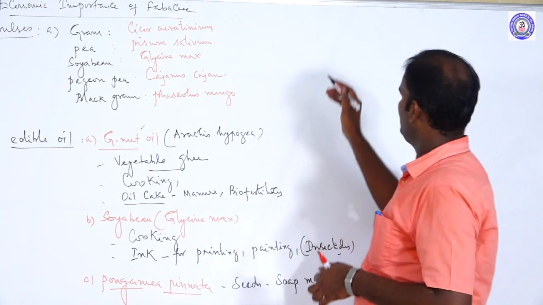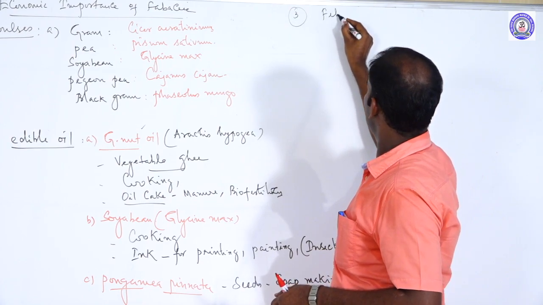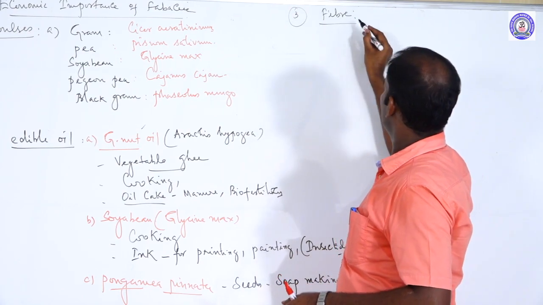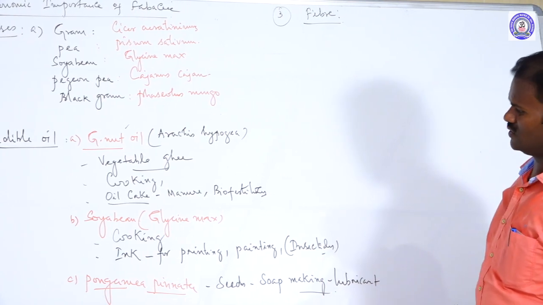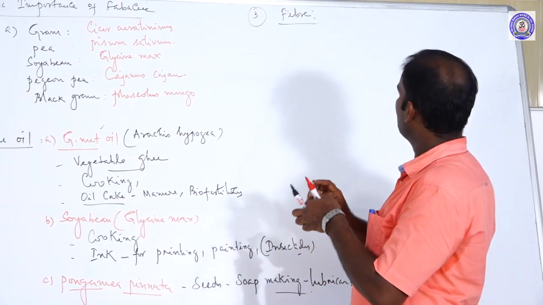The third heading, fiber. Some species of these members are used as fiber. For example, sun hemp.